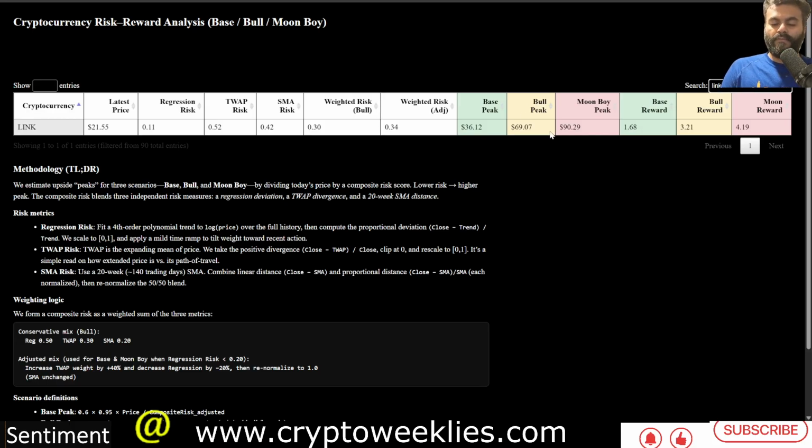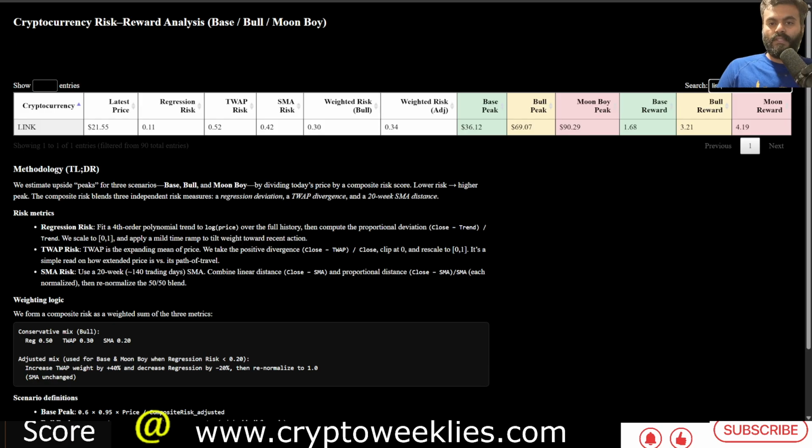And if everything lines up perfectly, with the risk levels topping at elevated price action, then the moon boy peak for Link for this bull run is at around $90, roughly 4.2x of the current price. The bull run peak estimated is at around $70.